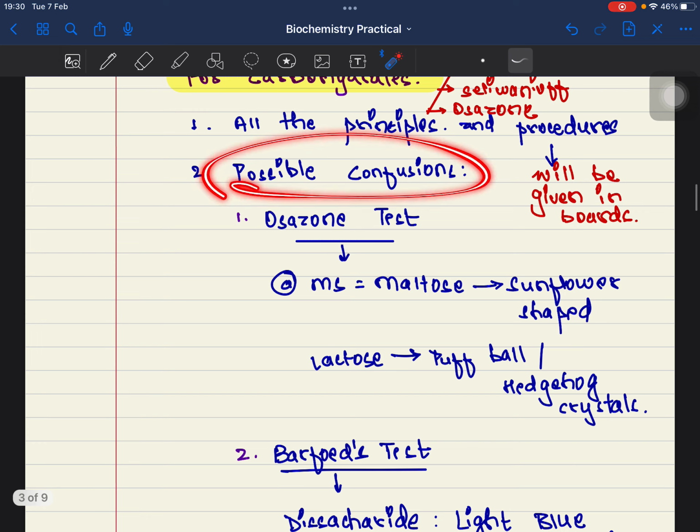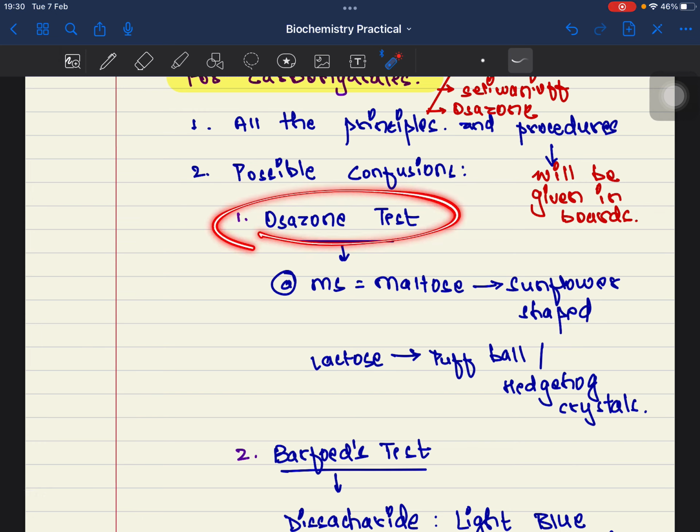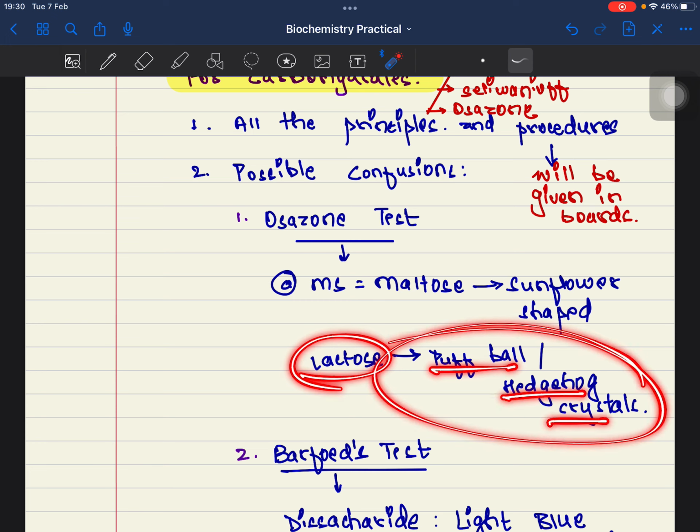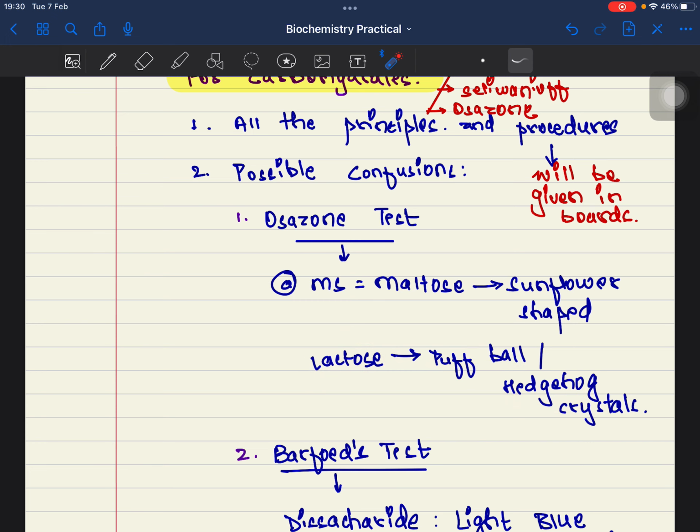Let's come down to possible confusions. What can be the possible confusions in different tests? Firstly is Osazone test. Osazone test, always remember, MS. Everyone plays and watches cricket. Everyone must know the name of the cricketer MS Dhoni, right? From that I have picked out MS. Maltose is always sunflower shaped. Automatically the other one, lactose, becomes puffball or hedgehog crystals. Always remember, while writing on the paper, you must be careful about the spelling.